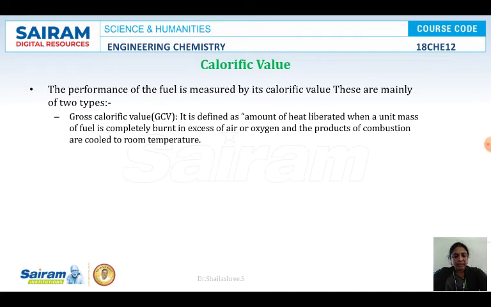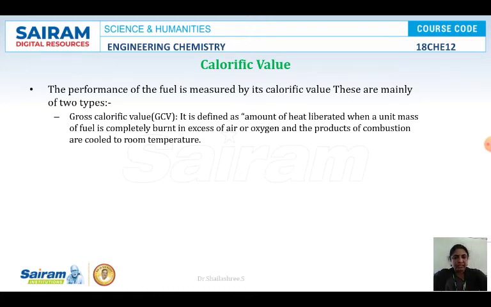What is calorific value? It is the amount of heat liberated when a unit quantity of fuel is burnt in presence of air or oxygen. Unit quantity here means when we burn a known amount of fuel: 1 kg, 500 grams, or 250 grams. How much energy it gives is called the calorific value. There are two types of calorific value. One is the gross calorific value. The second one is the net calorific value.